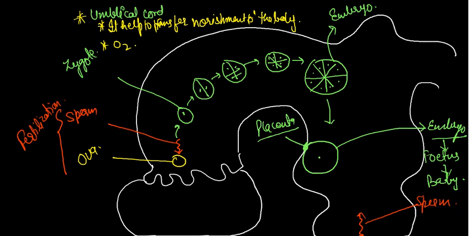Now, some contraceptive methods we have to know about for birth control. How do we control the birth, because day by day the population is increasing? So, contraceptive methods of birth control.